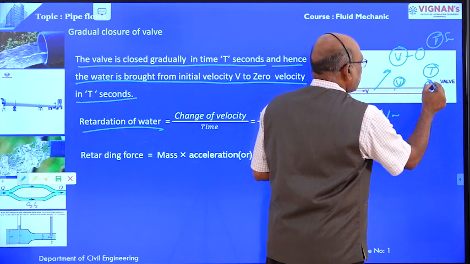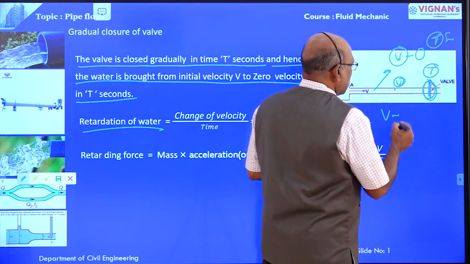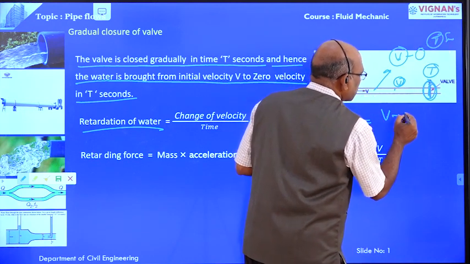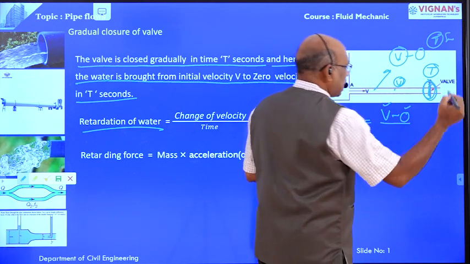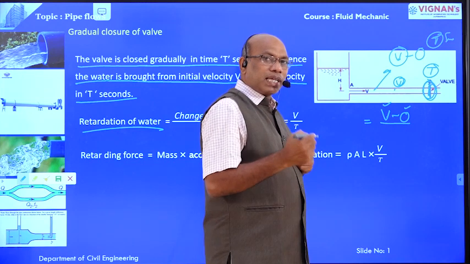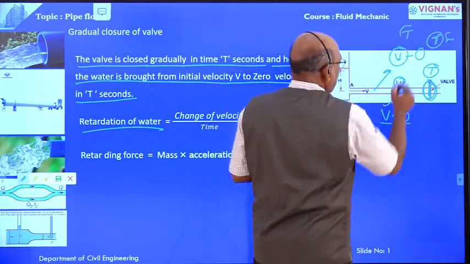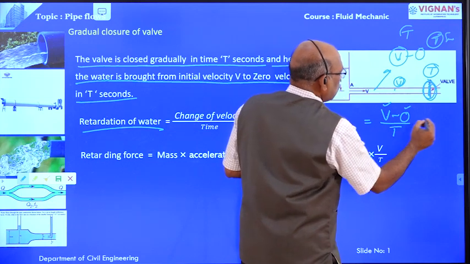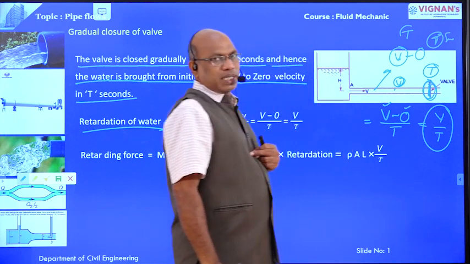After closing the valve at time T seconds, the velocity in the pipe is 0. That is the initial velocity minus final velocity, change in velocity, divided by time. The time taken to close the valve is capital T. This is equal to V by T. This is the retardation of water.